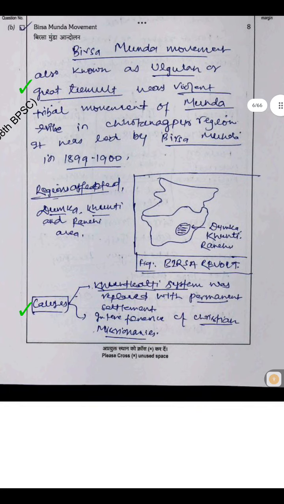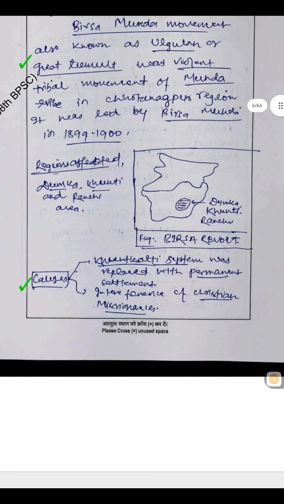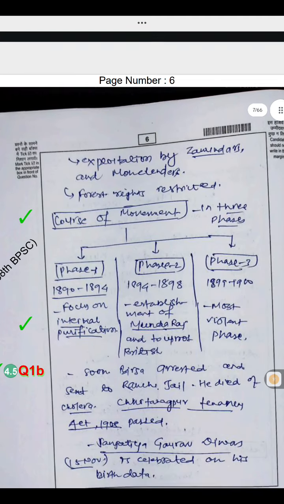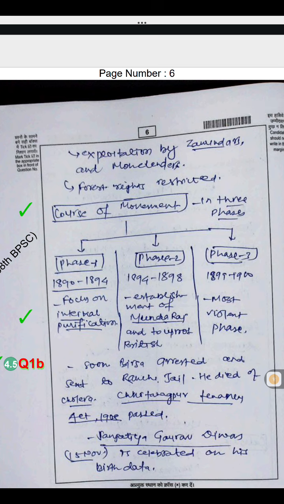Causes: the Khuntkatti system was replaced with permanent settlement. Interference of Christian missionaries. Exploitation by zamindars and moneylenders. Forest rights restricted. Course of the movement in three phases.